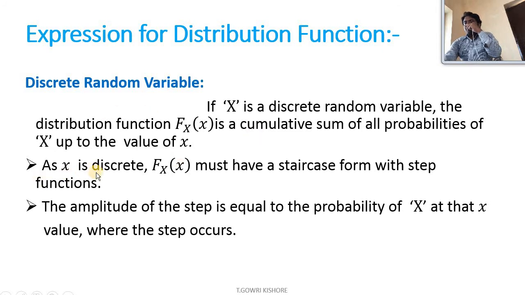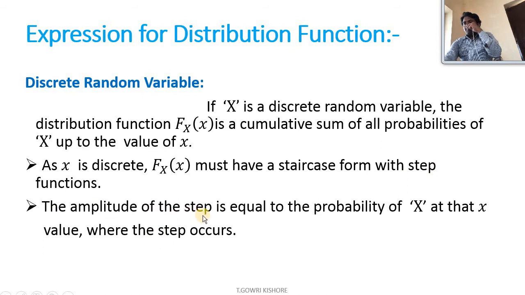As small x is discrete, then Fx of x must be a staircase form with step function. If the elements in a sample space are in discrete form, then automatically the distribution function will appear in the form of a staircase or step function.